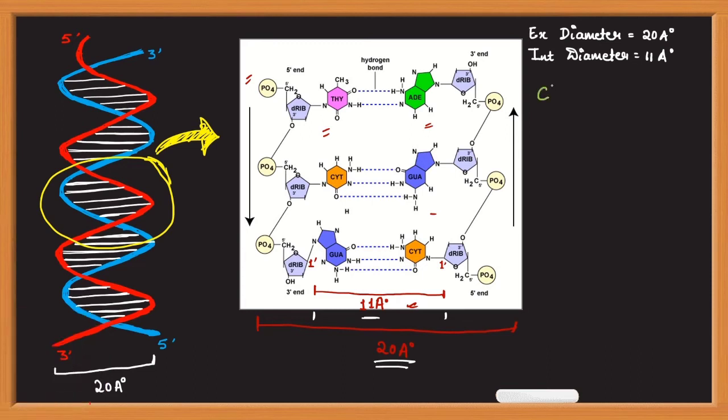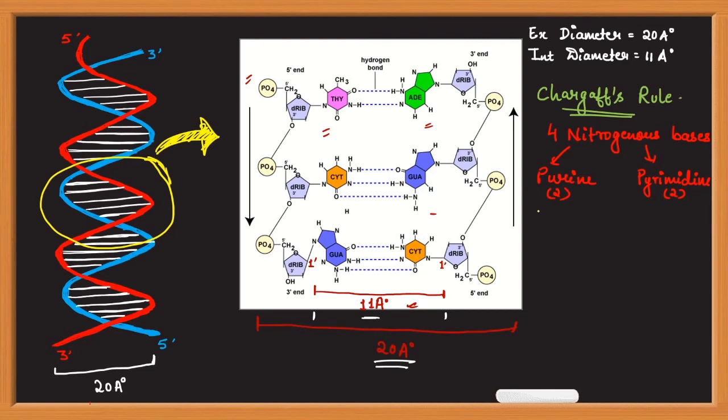Now the DNA follows Chargaff's rule. What is Chargaff's rule? According to Chargaff's rule, DNA is made of 4 nitrogenous bases. 2 nitrogenous bases are derived from purine and 2 are derived from pyrimidine.